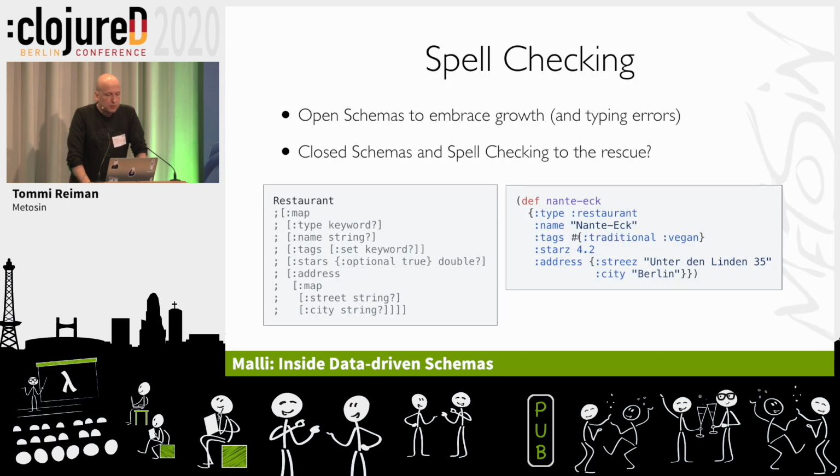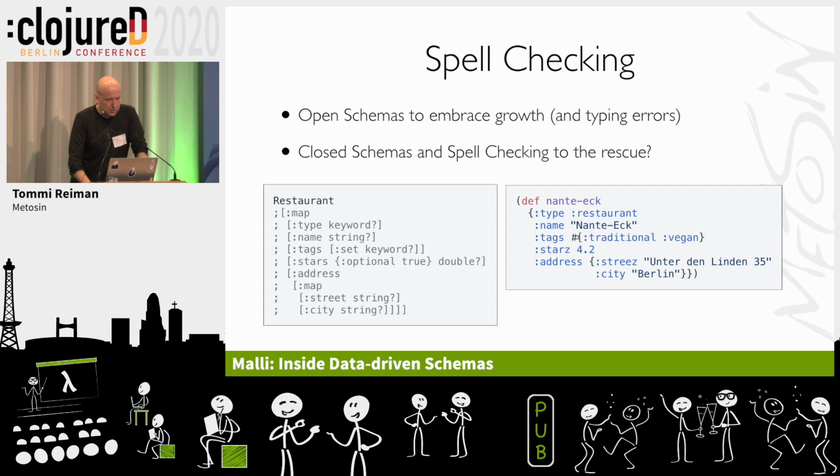Some other nice features, so spell checking. We wanted the schemas to be open by default, which is a good thing. It embraces growth. But also, if you have a typo, it doesn't have any guard for that. What can we do? Here's an example.